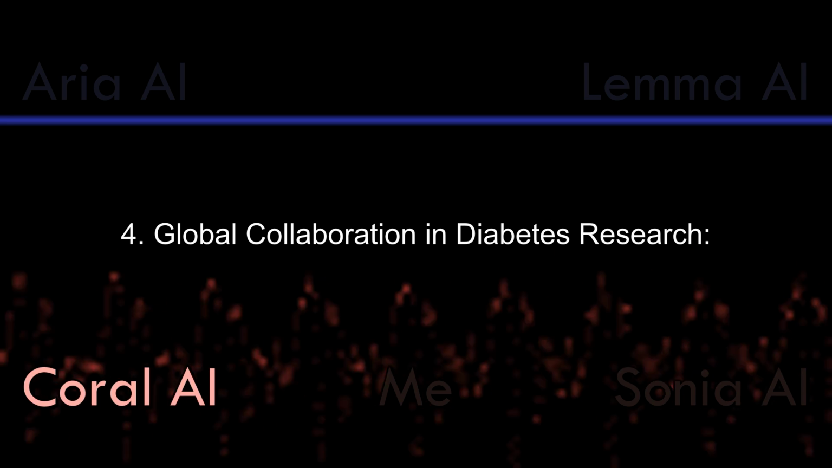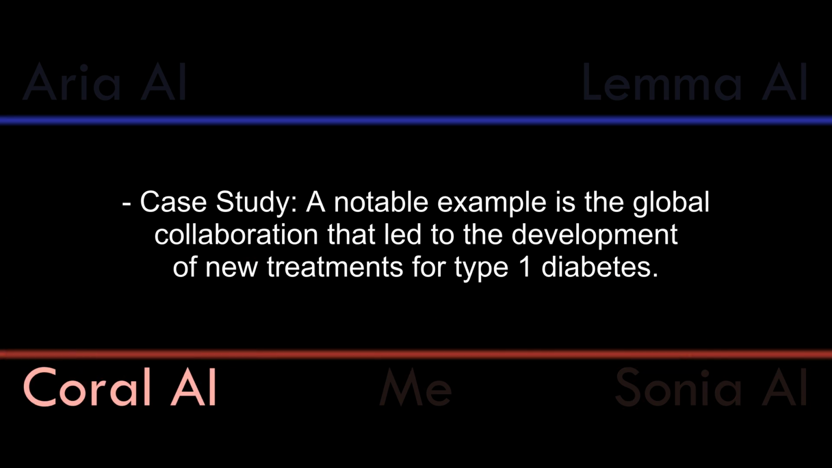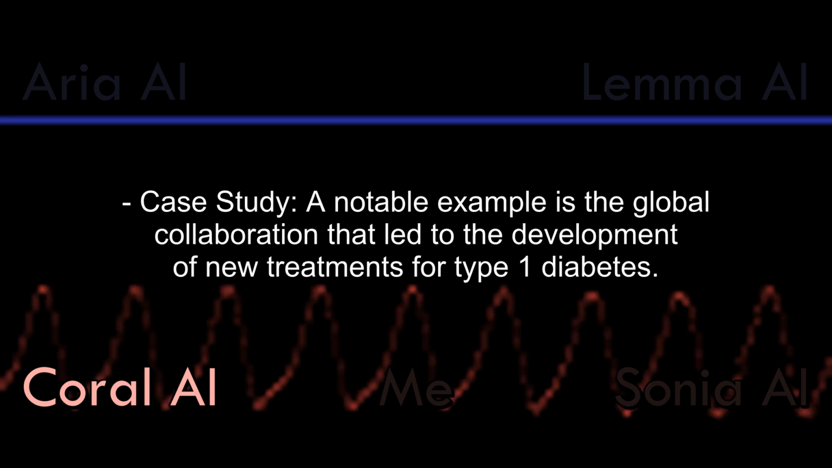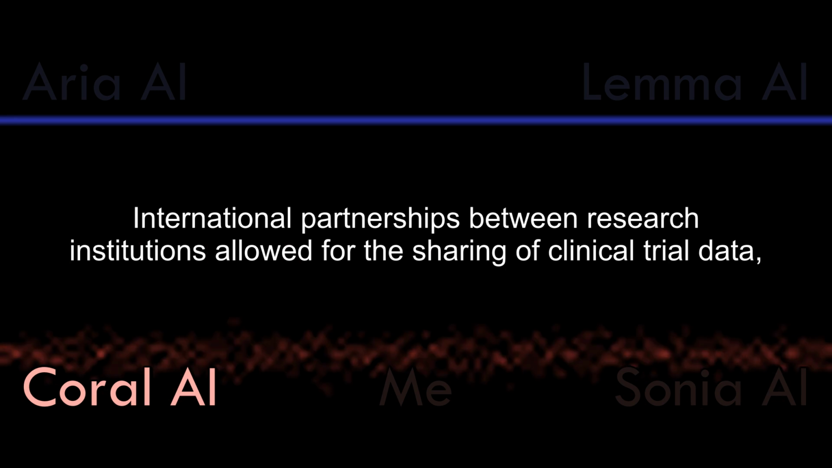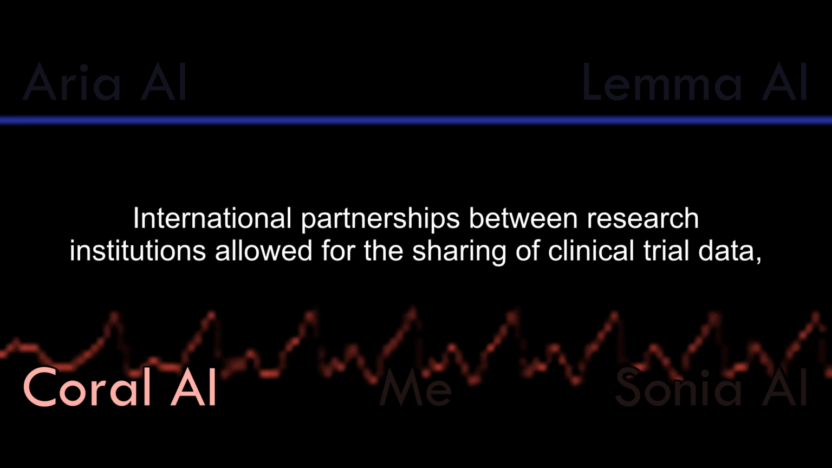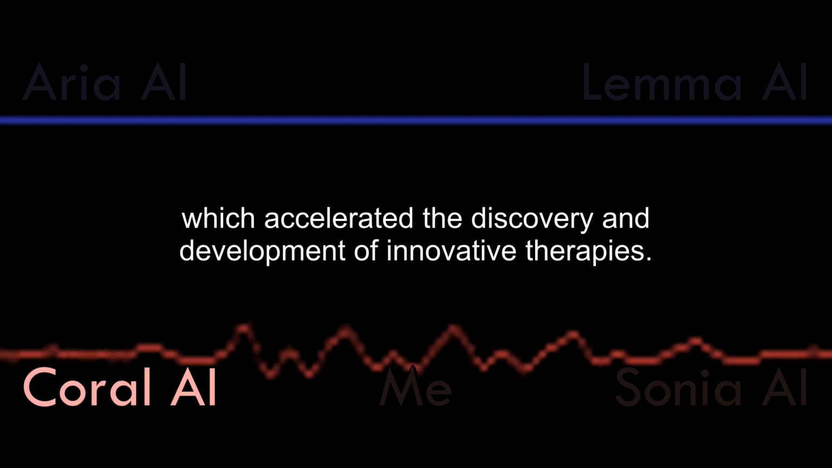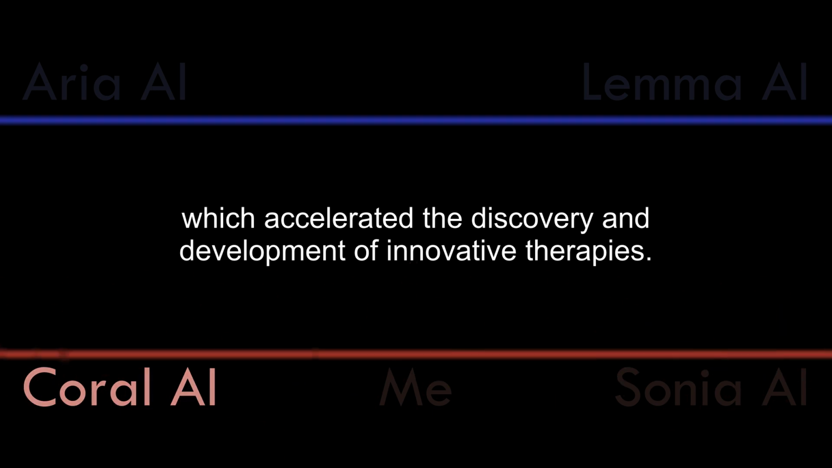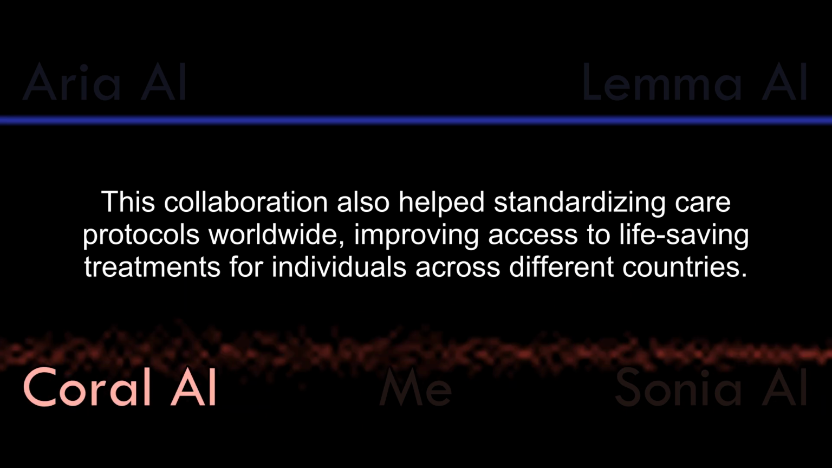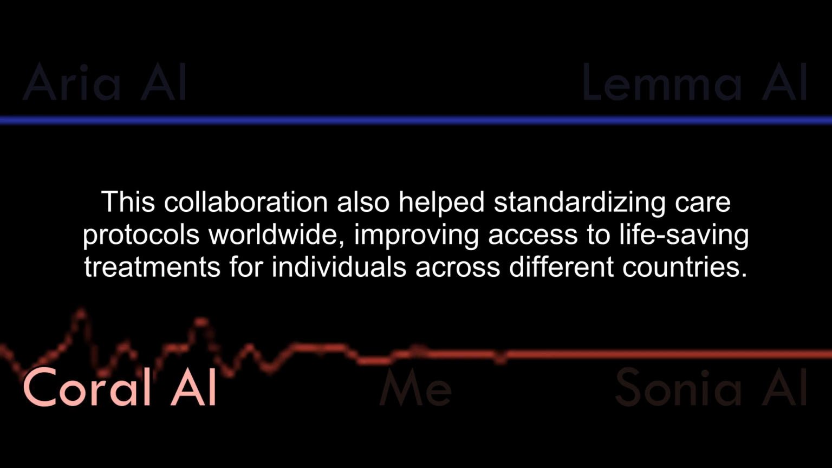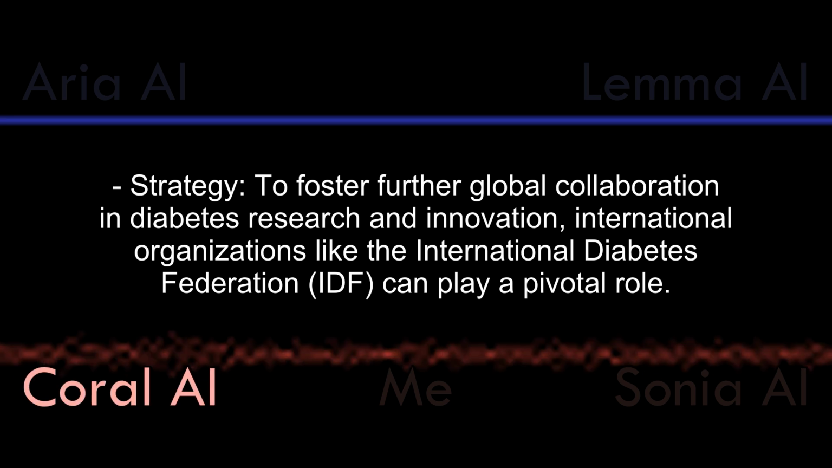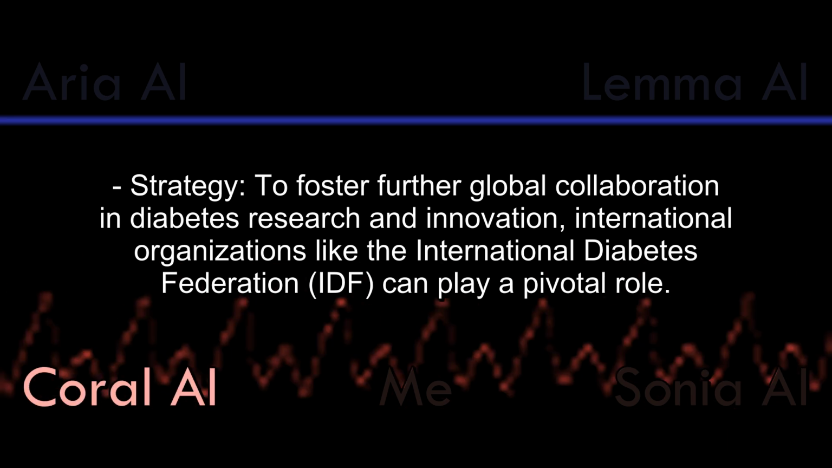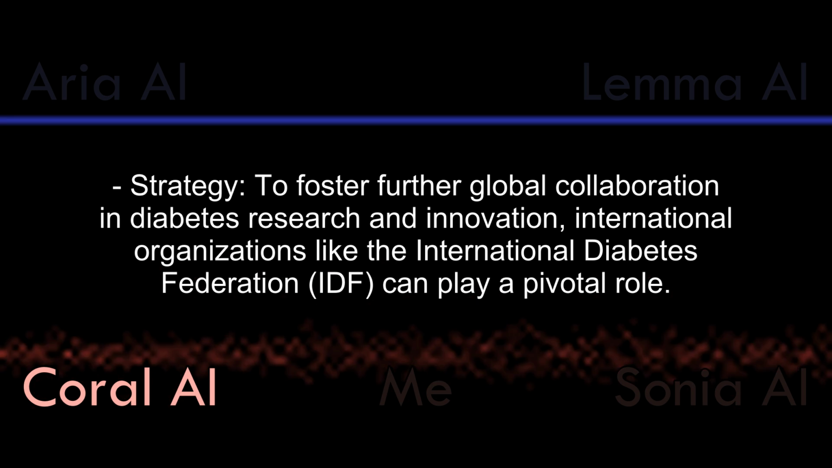4. Global collaboration in diabetes research. A case study: a notable example is the global collaboration that led to the development of new treatments for type 1 diabetes. International partnerships between research institutions allowed for the sharing of clinical trial data, which accelerated the discovery and development of innovative therapies. This collaboration also helped standardize care protocols worldwide, improving access to life-saving treatments for individuals across different countries.